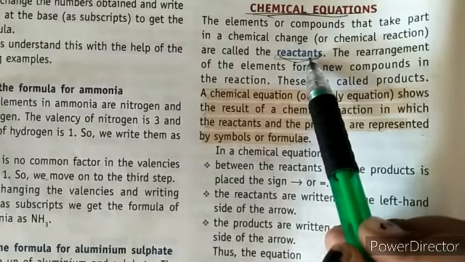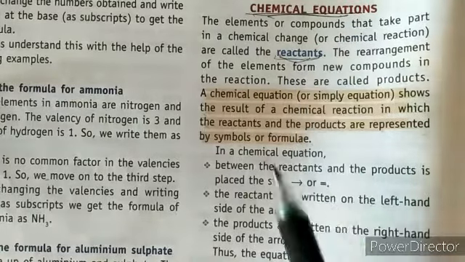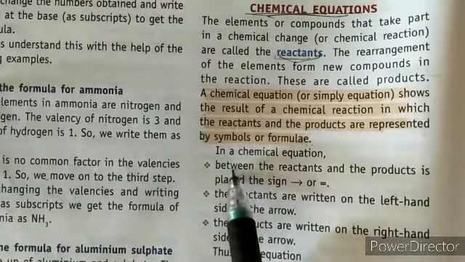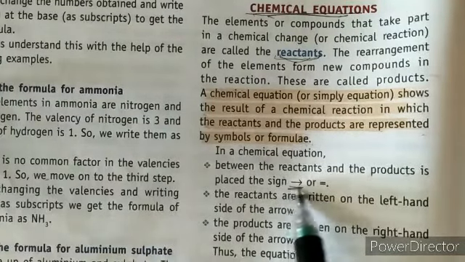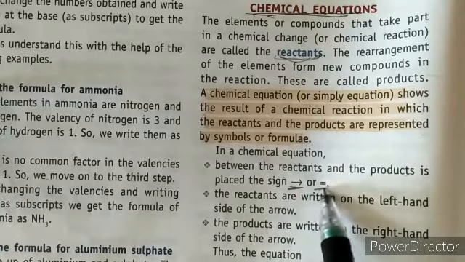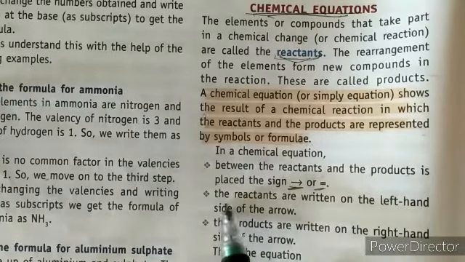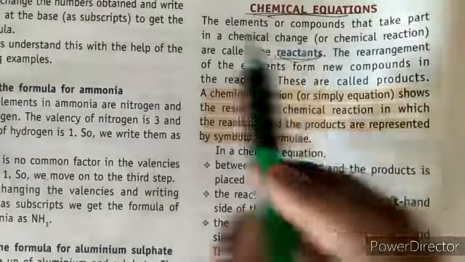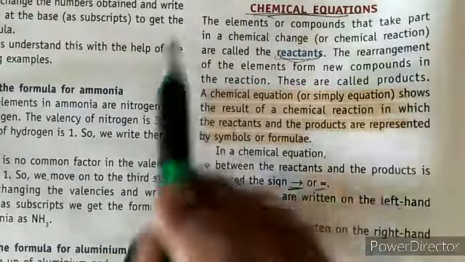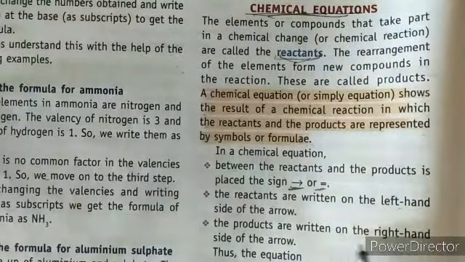So how can you write that? Look at this: between the reactants and the products is placed an arrow sign, or an equilibrium sign. The reactants are written on the left hand side, and the result is on the right hand side.